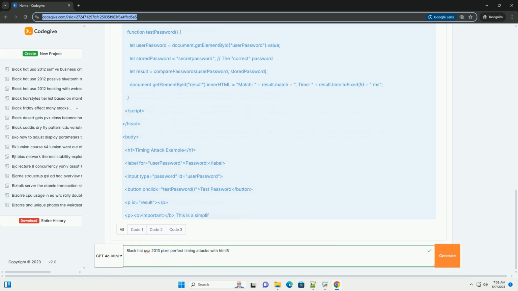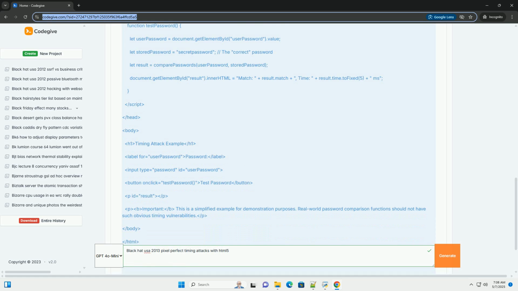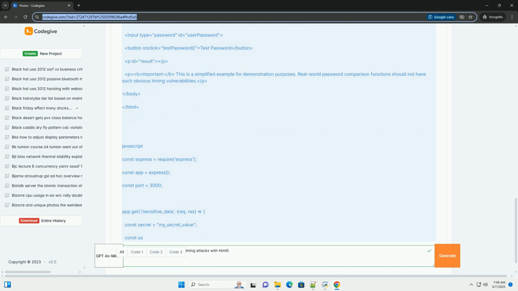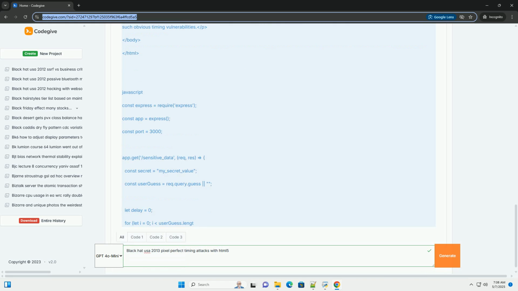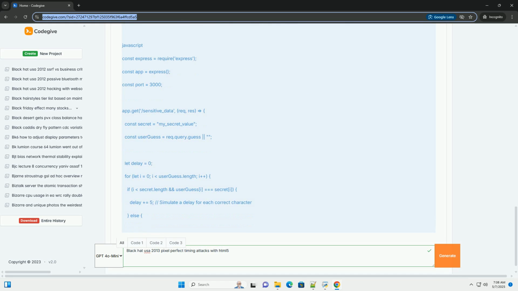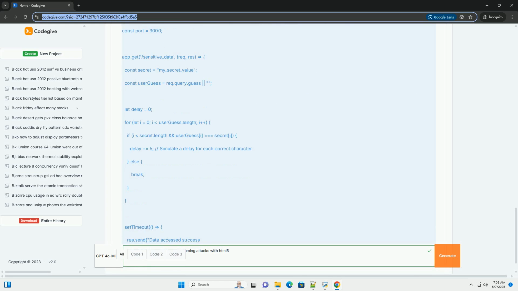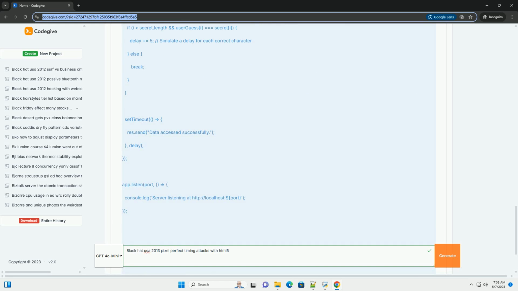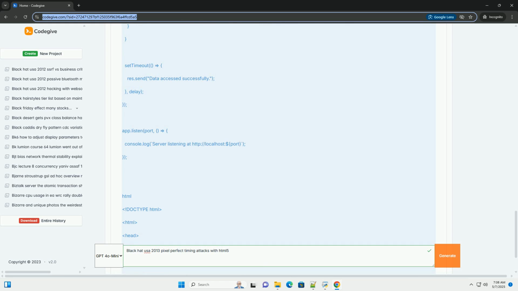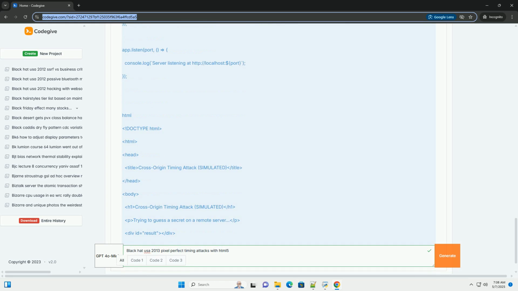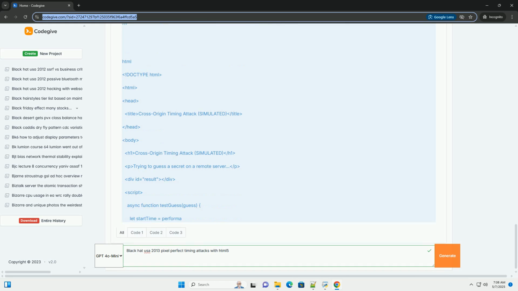Pixel-perfect timing attacks with HTML5, a detailed explanation. 1. Introduction to timing attacks. Timing attacks exploit the fact that different operations take different amounts of time to execute. By carefully measuring these execution times, an attacker can infer information about the system being attacked, such as the length of a password, the correctness of a character in a secret key, or the internal state of an algorithm.